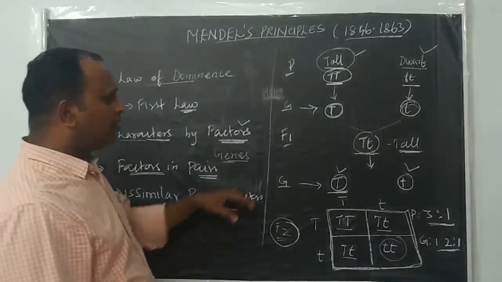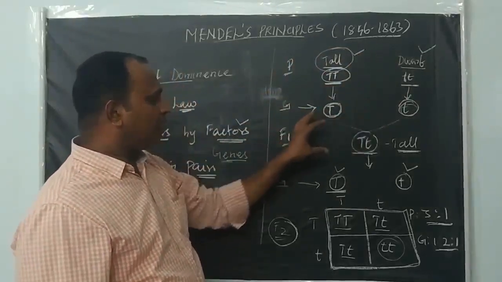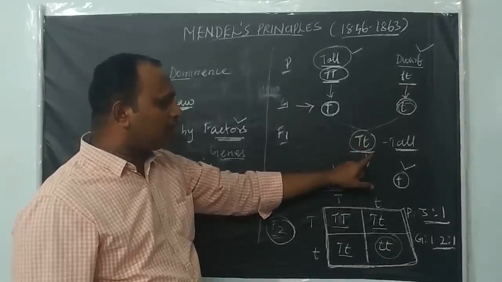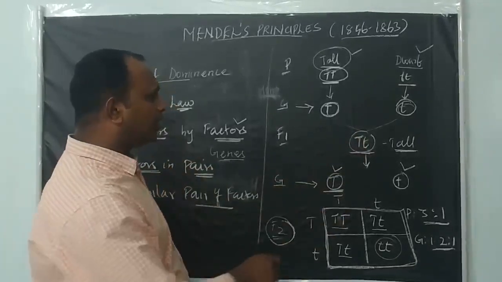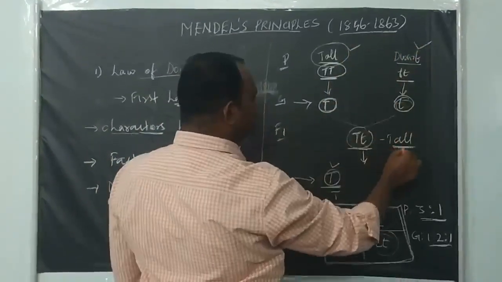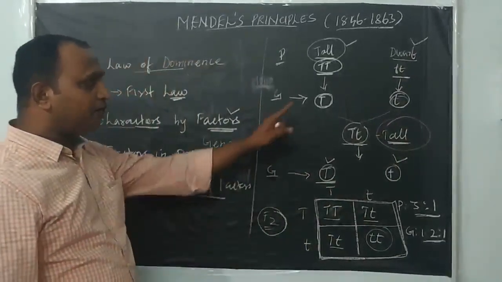See here, a tall plant and a dwarf plant. In the F1 plant, in the heterozygous condition, only one parental trait is expressed. We took two parental characters, one tall and another dwarf, but in F1 only tall is expressed and dwarf is not.